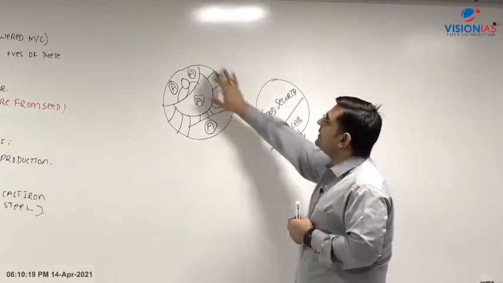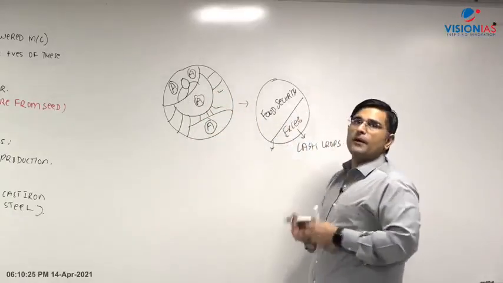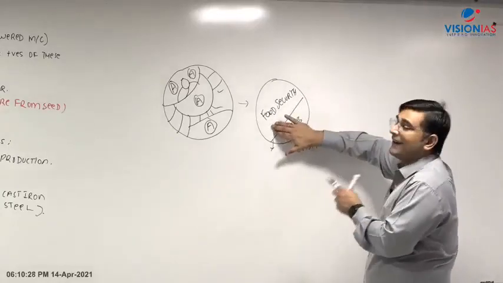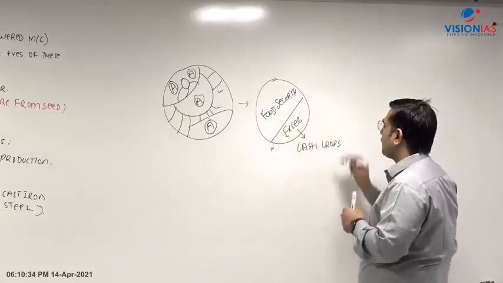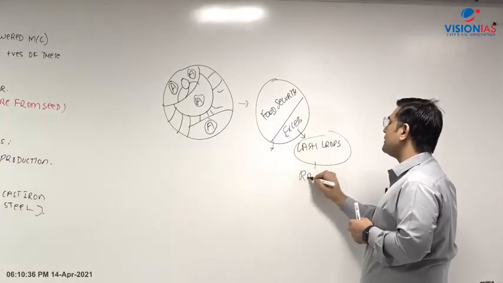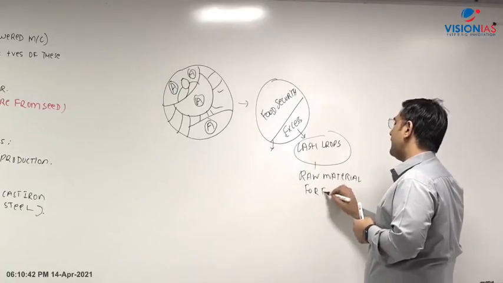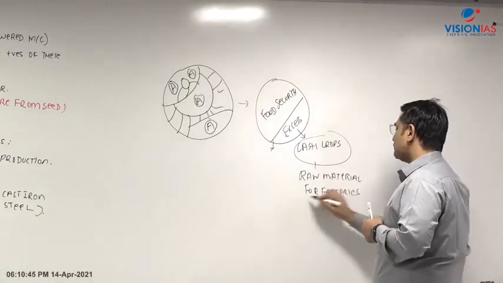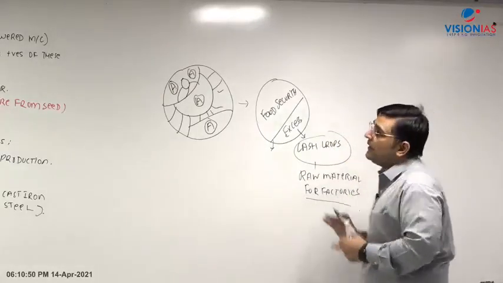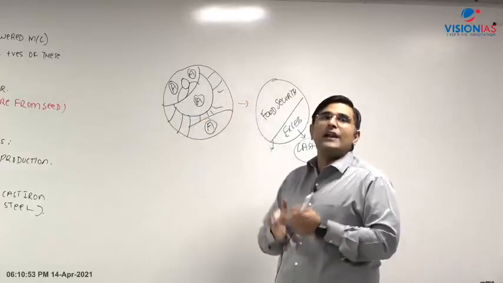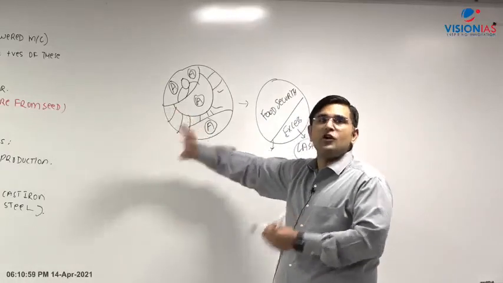So see, earlier this was the situation, but now what you have is this. So therefore, with the deployment of bigger machines, you would require a lesser amount of land for meeting the food security requirements of Britain, and you can use the excess land for cash crops, and these cash crops are raw materials for the factories. This is how the enclosure movement and the rest of the changes which happened in the agriculture sector provided labor. Why? Because all of these small farmers are now landless, right? Plus because of the introduction of machines, that much amount of labor is not required in the fields.